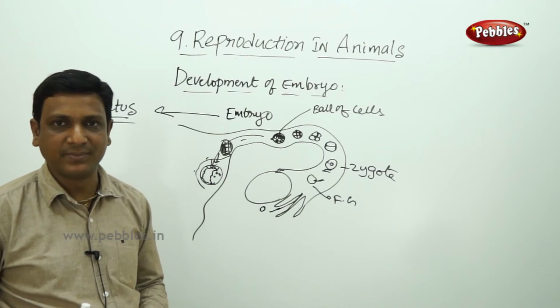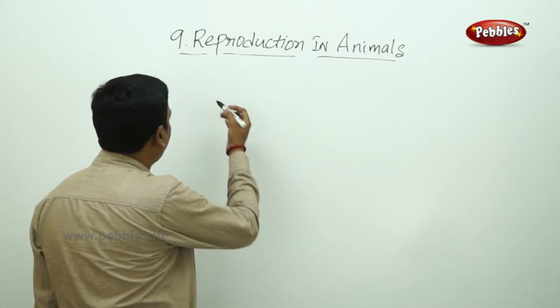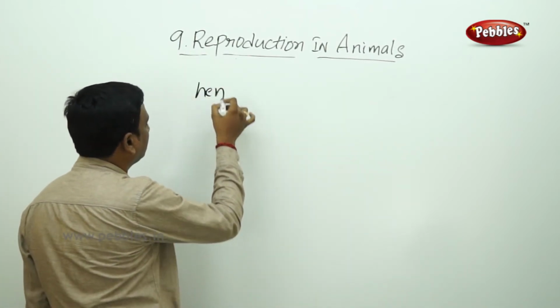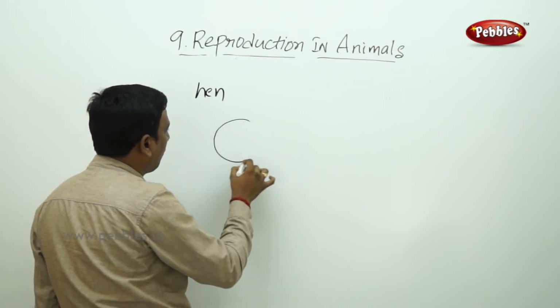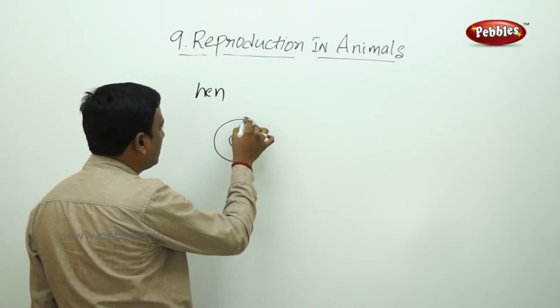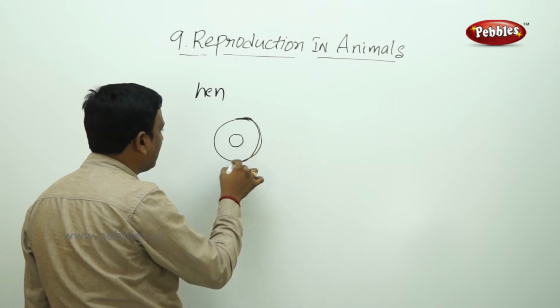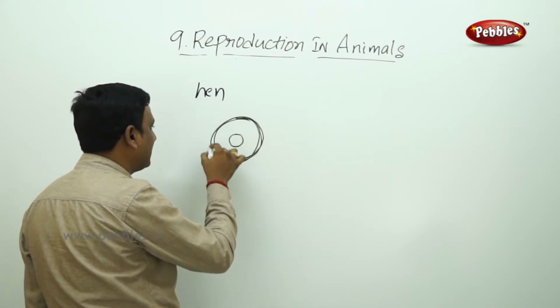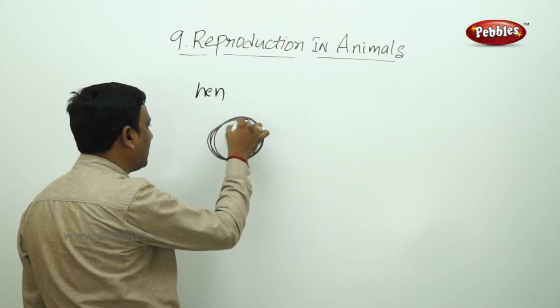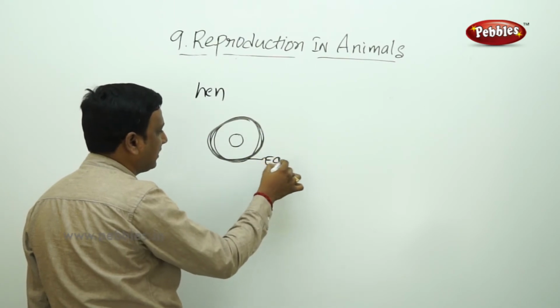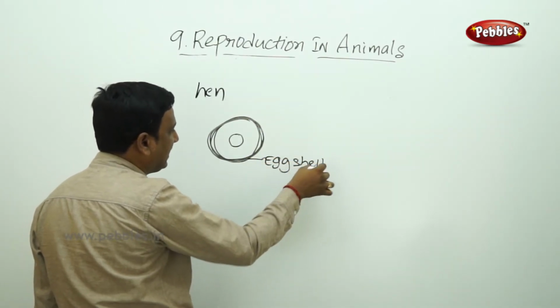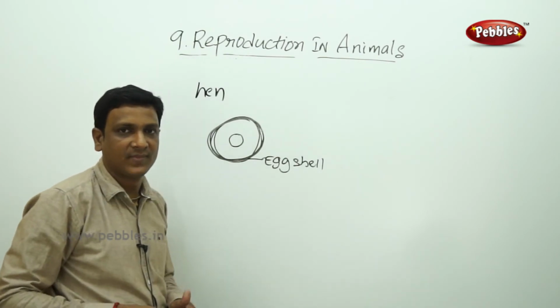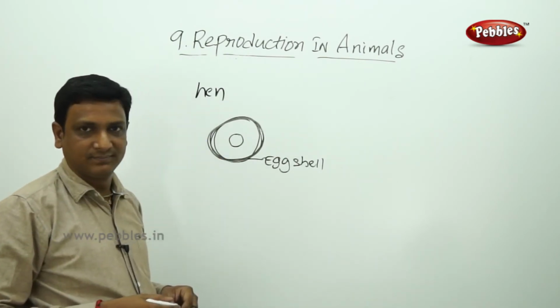Now let us see how it happens. In animals like hens, when the zygote is formed, so many layers are formed around the zygote. These layers form the hard shell called the egg shell. The shell is protective in nature. Now the hen lays the egg.